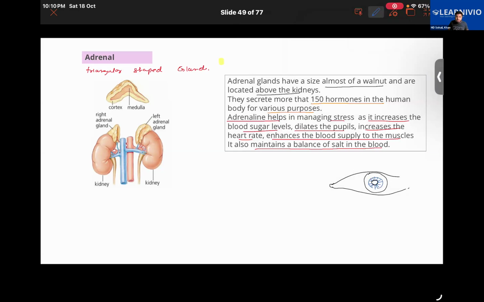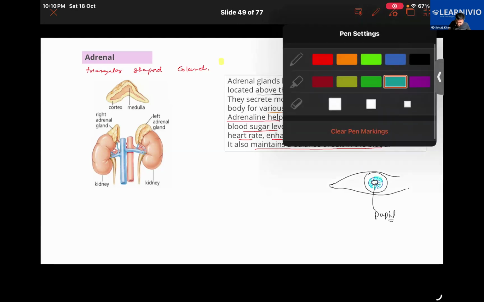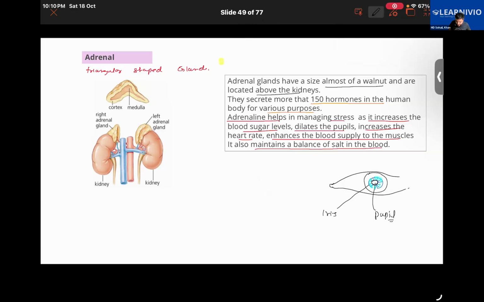Suppose like that. So this structure over here is called the pupil. Pupil is basically the opening of the eye, the opening in the center. And this colored portion, the one I have shown here in blue color, everyone has different colored eyes usually. That is called the iris. Iris is the colored portion of your eye. Someone has brown iris, someone has black iris, some people may even have green or blue iris. So in the center of the iris there's an opening, and that is called the pupil.